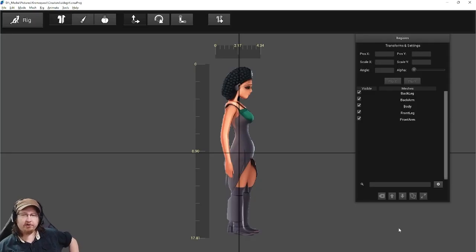Here we are in Creature. Now, the original reason that I found Creature was I was looking for tools to use for this project and was trying to get as much of it done by AI as possible.